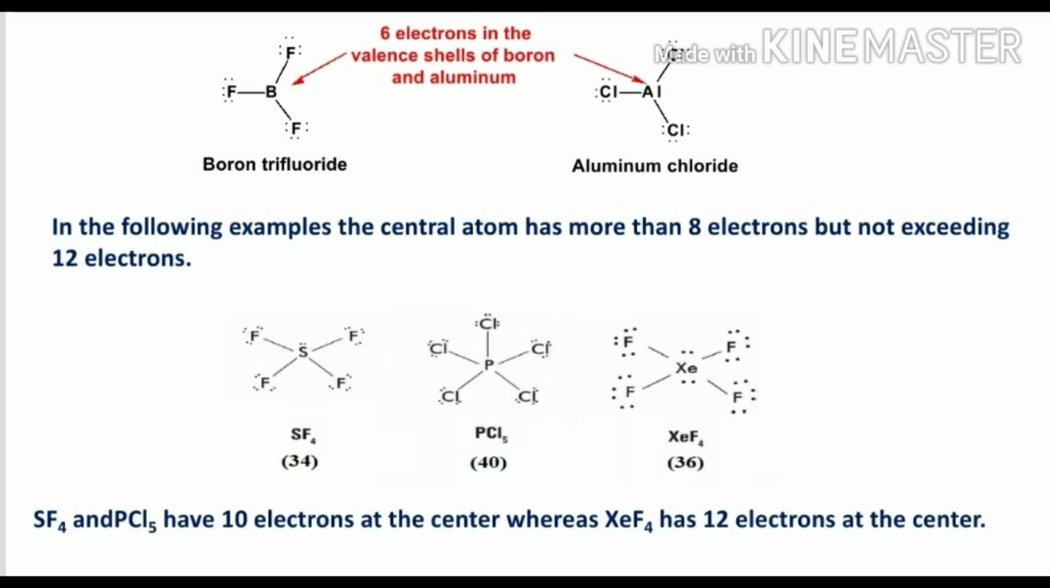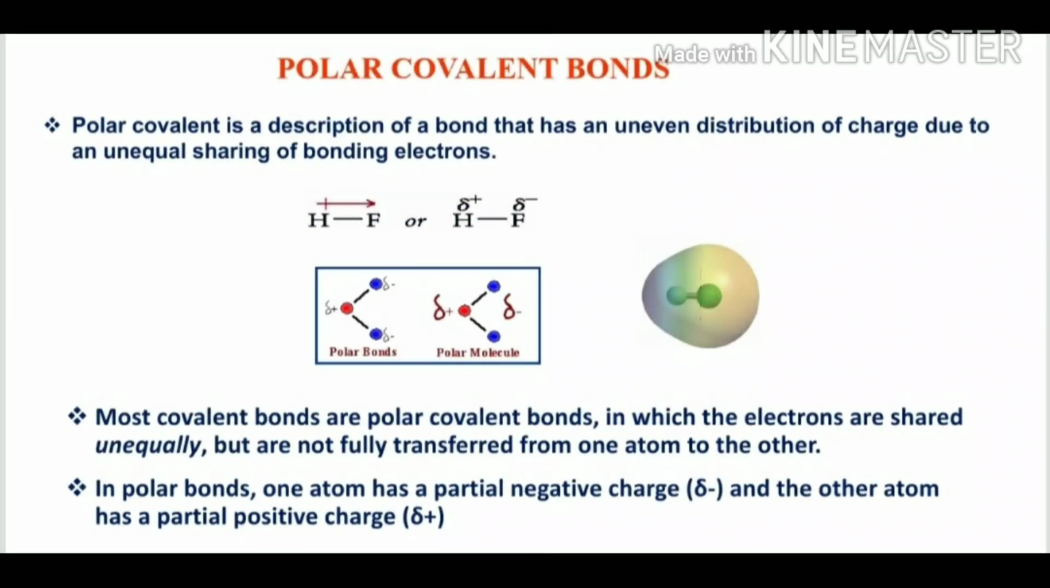You see this SF4 and PCl5 having 10 electrons at the center, whereas XeF4, xenon tetrafluoride, has 12 electrons at the center. So these are all some exceptions to the octet rule. The next title is polar covalent bonds, because already we have seen what is meant by covalent bond. Now we have to see these polar covalent bonds. What are polar covalent bonds?